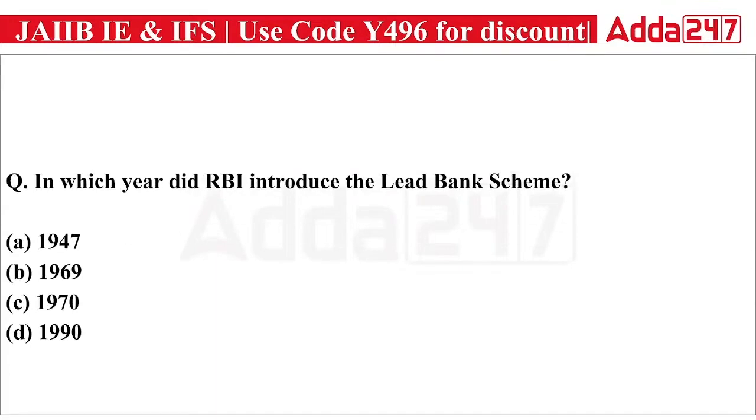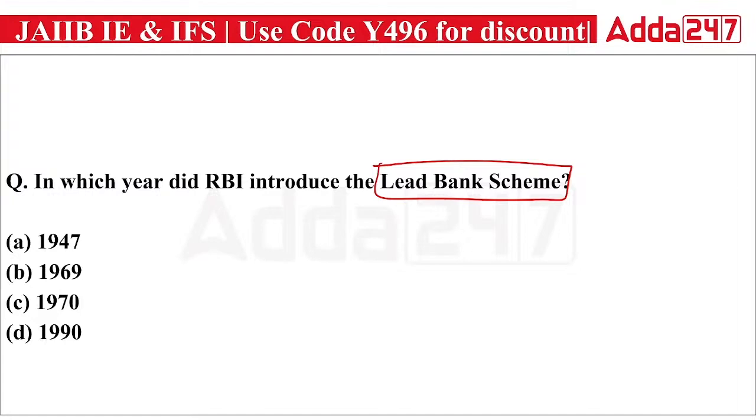Okay. Now, in which year did RBI introduce the lead bank scheme? The lead banking scheme is a very important scheme of banking, which RBI introduced for two objectives. One is branch expansion, and second is credit planning. RBI wanted every district to have the required bank branches so that each person can come and participate in banking financial products and services.